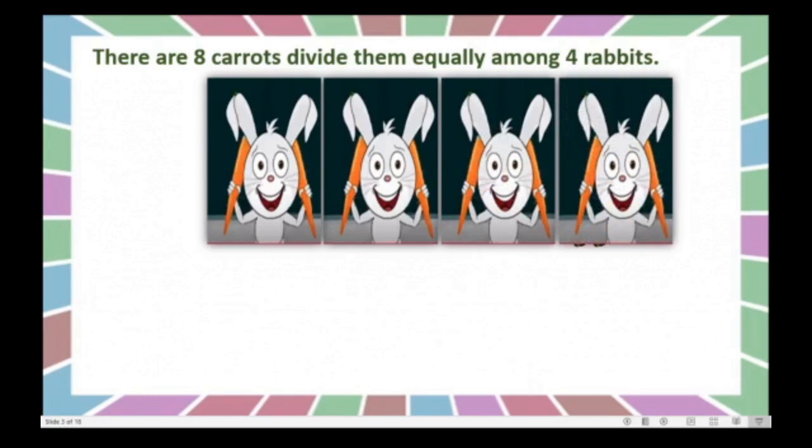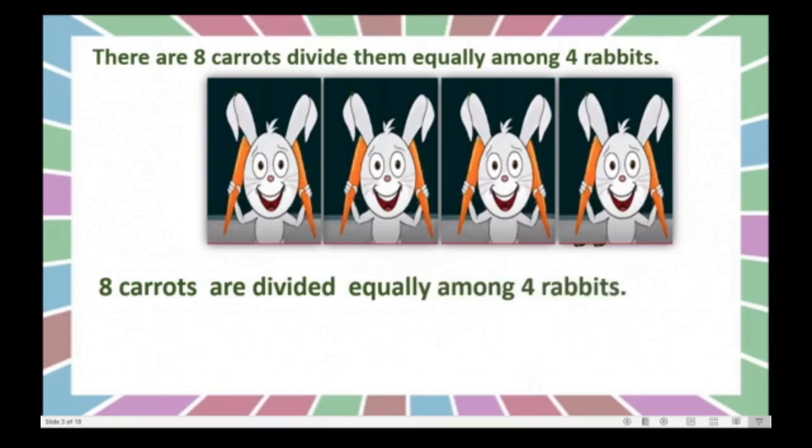Yes, dear children, by this we can say that 8 carrots are divided equally among 4 rabbits, isn't it? Because there are no carrots left. So we have divided equal carrots or equal parts among 4 rabbits. And each rabbit got how many carrots? 2 carrots. We can see here in their hands, isn't it?